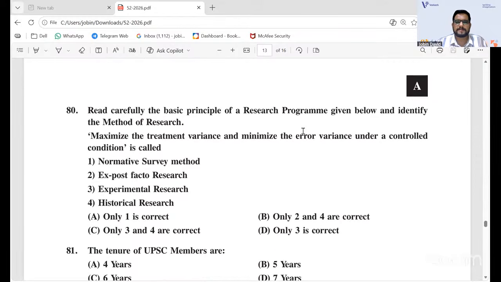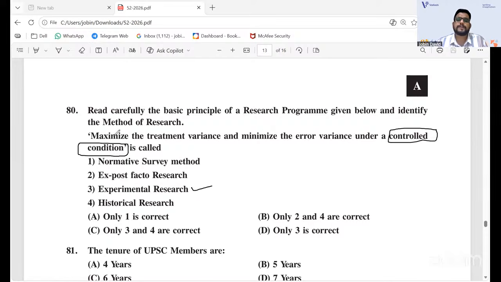Read carefully the basic principle of a research program given below and identify the method of research. You need to maximize the treatment variance and minimize the error variance under a controlled condition. Whenever there is a controlled condition, we are controlling the independent variable, right? As I've discussed in the classes and revisions, the controlling one is actually the independent variable, the variable which we are manipulating. So the manipulation of the independent variable is happening in experimental research. That is the keyword there.